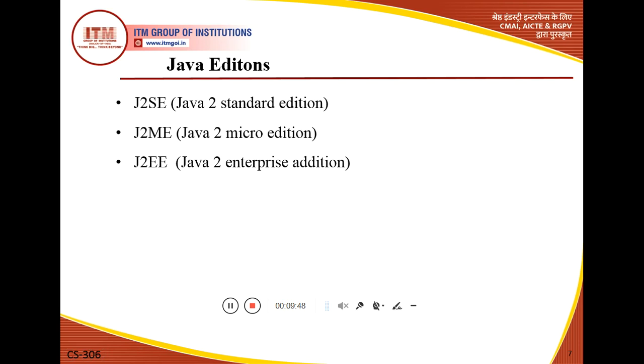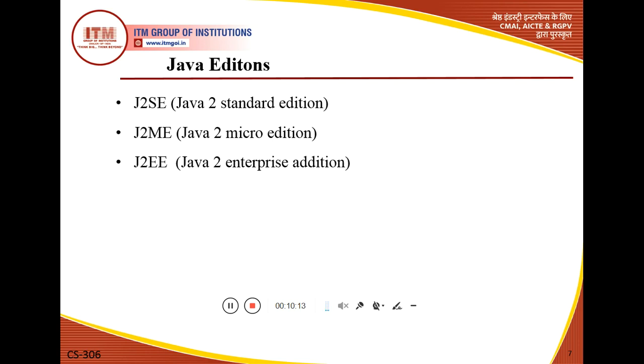If we use Java 2 Standard Edition, it will develop client applications, or we can say for applets, we will use the version J2SE. If we want to develop applications for mobile development, such as cell phones, we will use the version J2ME, Java 2 Micro Edition.